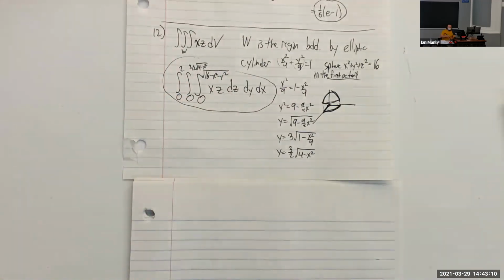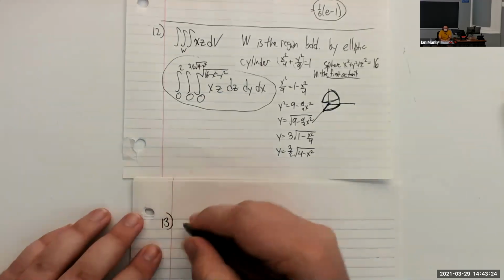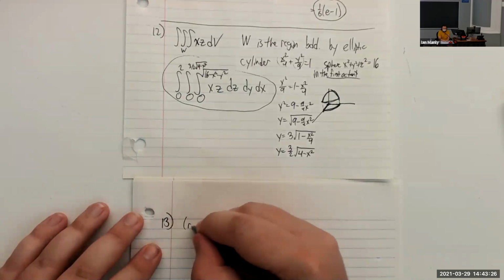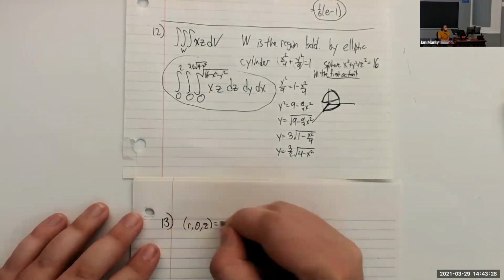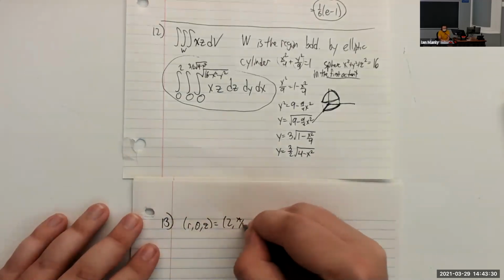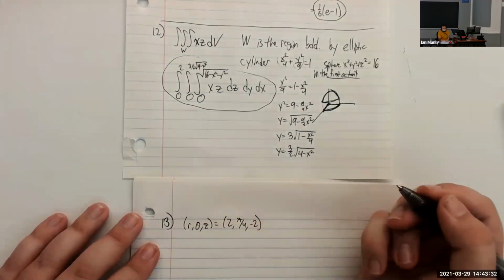Let's see. What's 13? Are we having time for 13? Oh, yeah, we do. Okay. The point r, theta, and z in cylindrical coordinates can be converted to spherical coordinates as, okay, so let's see. We have r, theta, and z is going to be 2, pi over 4, and -2.